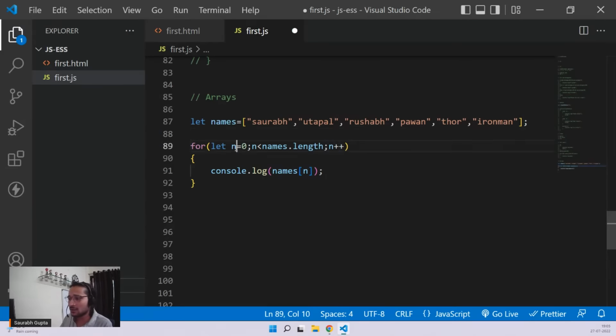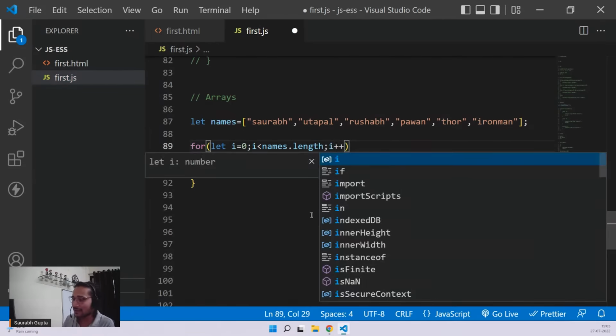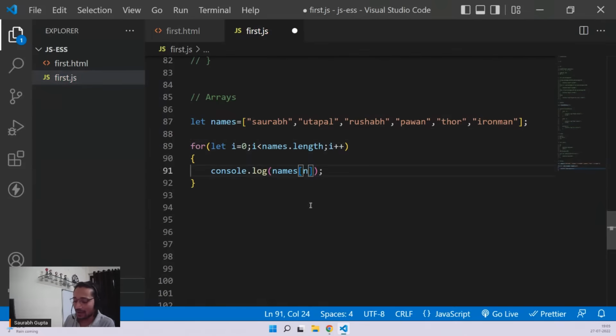And guys, one more thing, don't always call it n. It's up to you. You can call it anything. You can also call it i. Like i is a very famous keyword that people use in loops. So you can also call it i instead of n. Why do I use n? Because when people go online, they always see i. So in their mind, it's like i is a fixed word. That's why I always use n to make them understand that i is not necessary. I also use i, but while teaching, I never use i. I use n or something else. So that first you understand that i is not fixed. It's just a variable name.